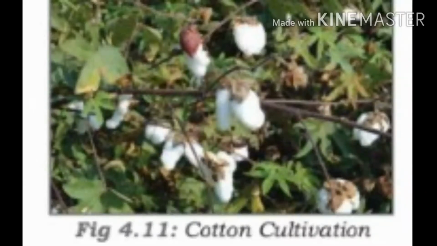Then major producers of the world. Who are the major producers of the world? India, Bangladesh and Brazil. Students, then major producers in India. What are the states you may know, children? West Bengal, Jharkhand, Bihar, Assam, Meghalaya and Odisha are some of the jute producing states. Okay students, next we'll move on to beverage crops.